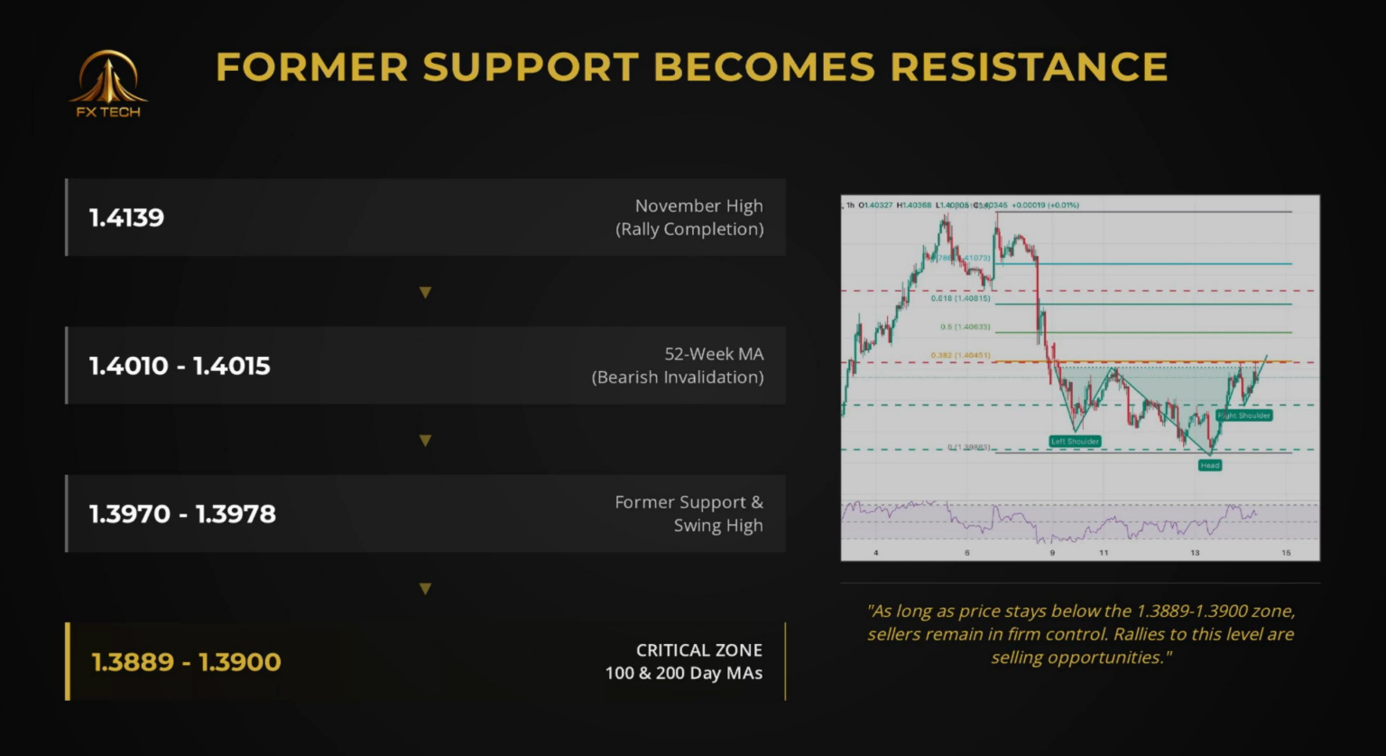With the breakdown, former support levels have now become formidable resistance. The most critical zone to watch is between 1.3889 and 1.3900, which represents the breached 100 and 200-day moving averages. Any rally attempt is likely to face significant selling pressure here. Further resistance lies at 1.3970 and the 52-week moving average around 1.4010. As long as the price stays below this critical 1.3900 zone, the bearish outlook remains firmly in place.